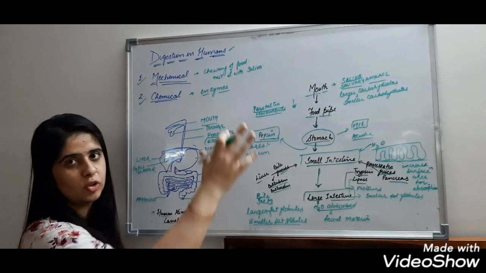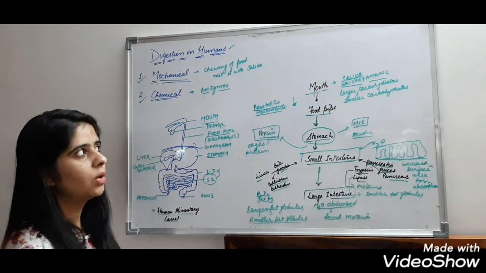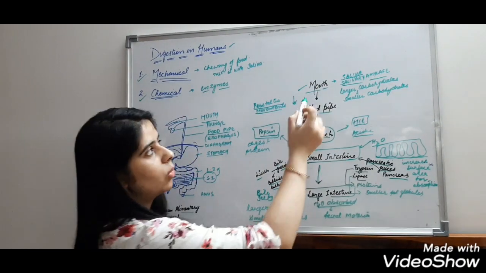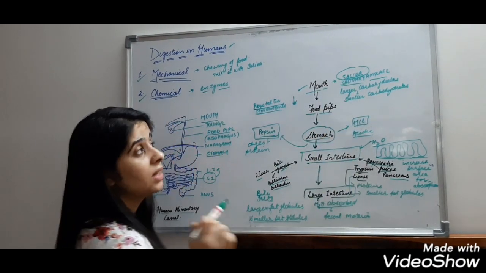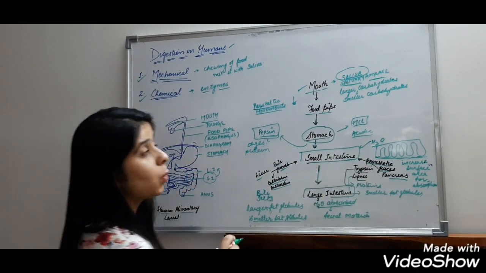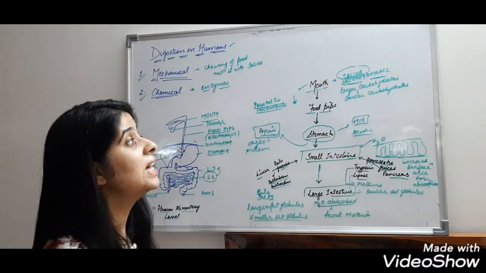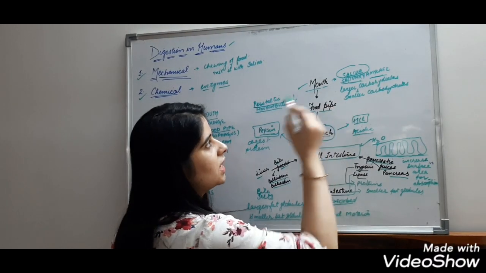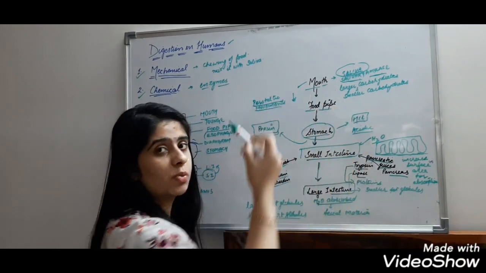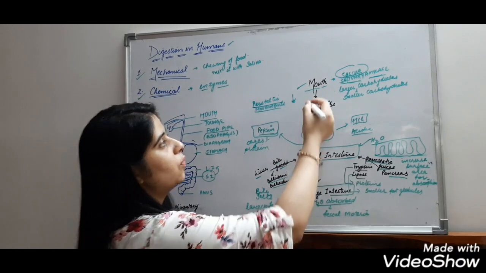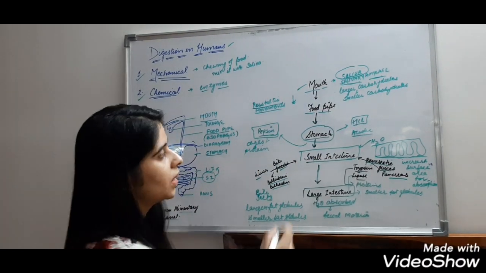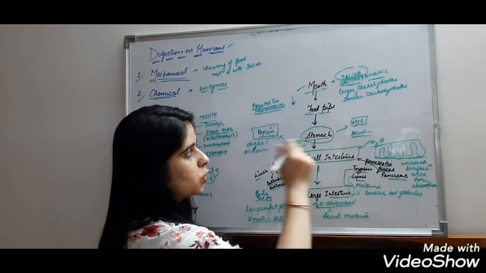This was the whole process of digestion. We will go through it once again. First of all, food goes to the mouth. In the mouth, it mixes with saliva. In saliva, there is an enzyme present, salivary amylase. What is the function of salivary amylase? Salivary amylase converts the larger carbohydrates, or we can say the larger sugars, into smaller sugars. Then the food goes to the food pipe through peristaltic movements. Then from the food pipe it goes to the stomach.